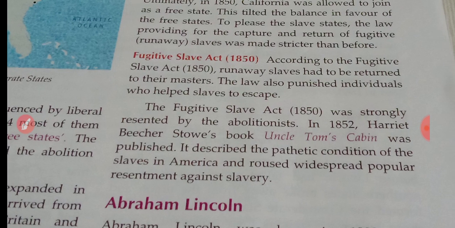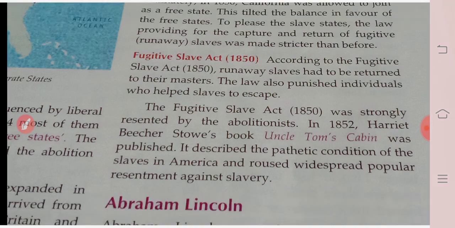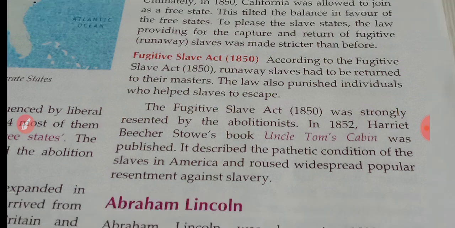Now come to Abraham Lincoln. Abraham Lincoln was born in 1809 near Hardin Valley in Kentucky. He rose from humble origins to be a distinguished lawyer. He was a lawyer known for his fairness and honesty. He was also a great orator. Orator means a person who is well expert in speech.